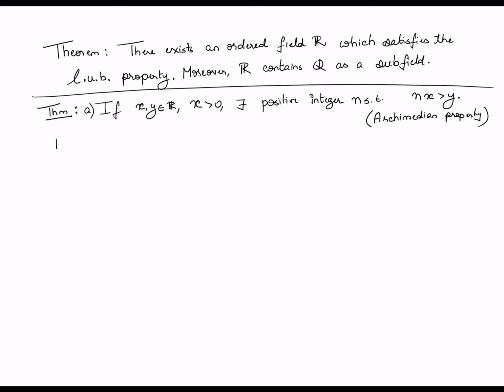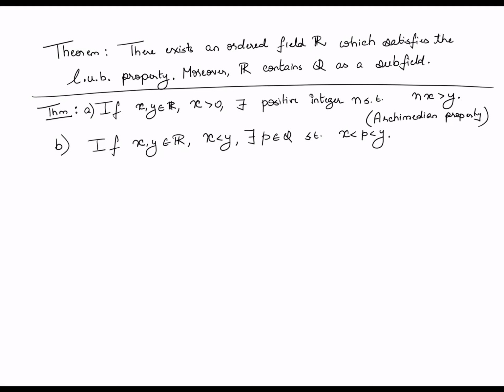The second part of this theorem is that if x and y are two real numbers with, let us say, x less than y, then there exists a rational between x and y. That is, there exists p in Q such that x less than p less than y. This is actually a fairly non-trivial result.